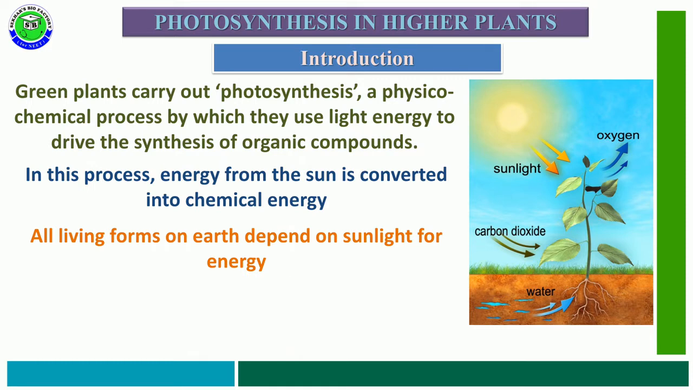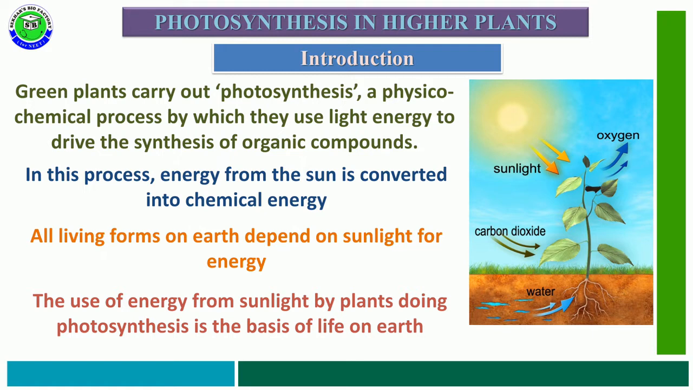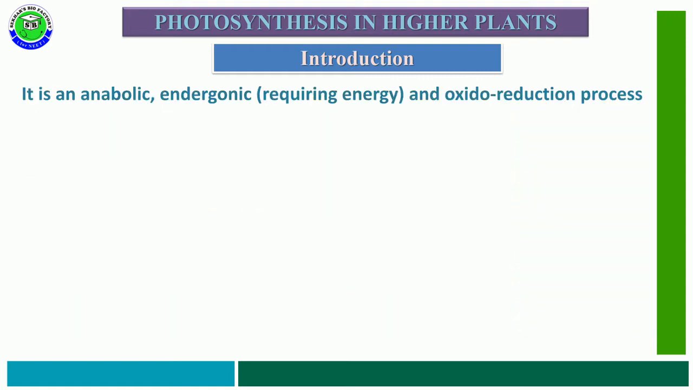All living organisms present on earth are dependent on sunlight either directly or indirectly. The use of energy from sunlight by plants for photosynthesis is considered a basic process for life on earth. Photosynthesis is an anabolic and endergonic, energy requiring process, and it is also an oxidoreduction process.